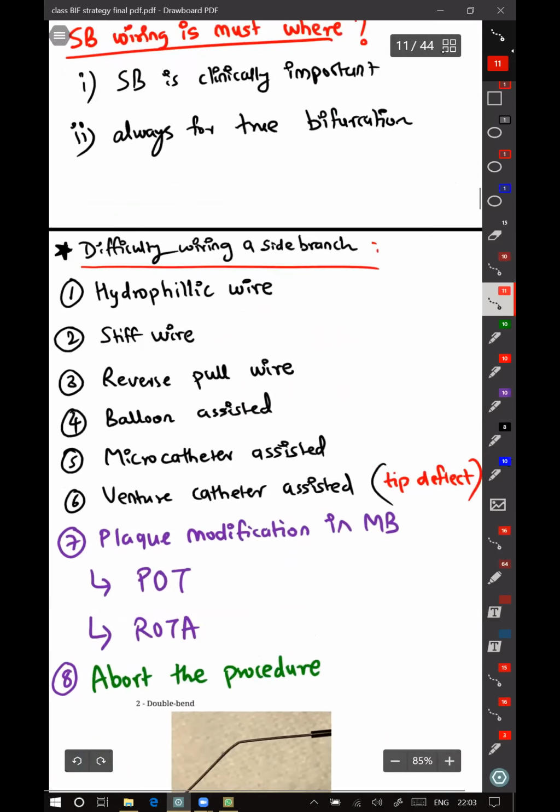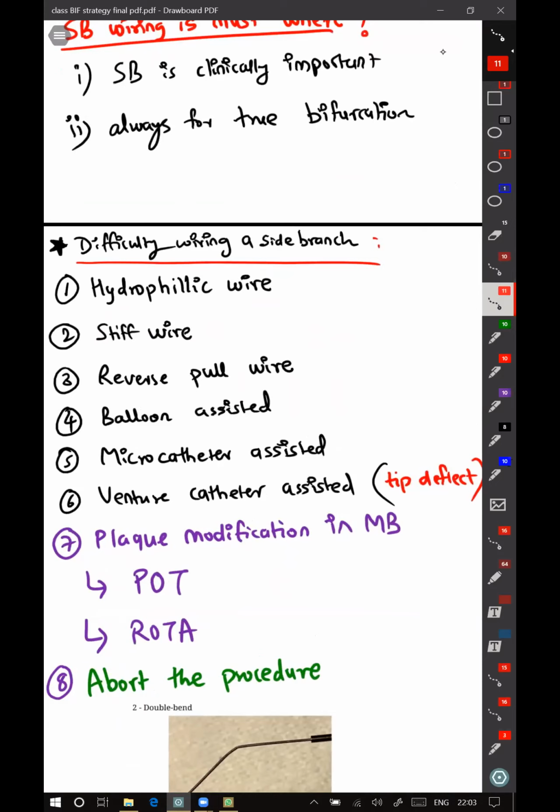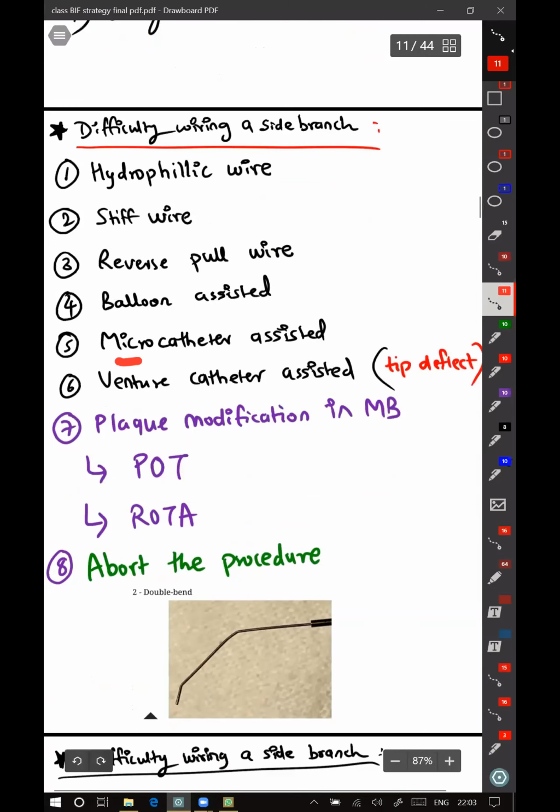Now, what if you have difficulty in wiring a side branch? You can use a hydrophilic wire. There are multiple methods. You can use a hydrophilic wire, a stiff wire, or there is a method called reverse pull wire. I'll come to it. Then you can do balloon assisted wiring, which we do usually. Then microcatheter assisted wiring. Then Venture catheter assisted wiring. Venture catheter is a tip deflectable catheter.